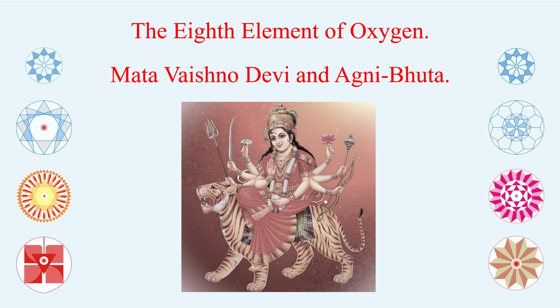Now we come to the eighth element, oxygen. As I told you, the Rigveda gives consideration to Agni Bhuta only, and Agni Bhuta is oxygen, produced by hydrogen of the sun or the universe, and that is Vaishno Devi, or Durga. I am not talking of Durga with 18 arms. I am talking of Mata Vaishno Devi in this particular form, Ashtabhujadhari Durga, with 8 arms. That means she represents Agni Bhuta, and everything starts with Agni Bhuta transformation: more Agni to Vayu and Akash, and less Agni to fluid and solid form.